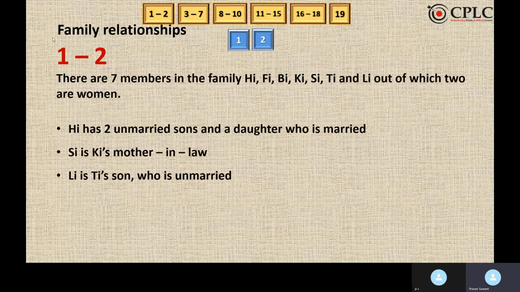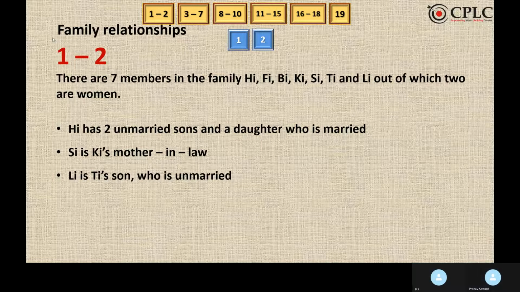There are 8 members in the family: H, F, B, K, S, T, I, L, out of which 2 are women. First condition is H has 2 unmarried sons and a daughter who is married. S is K's mother-in-law. L is T's son who is unmarried.